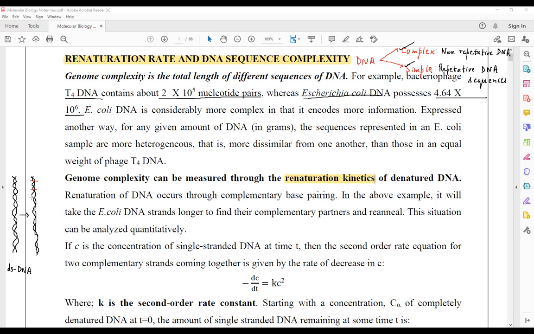First, the DNA will be made to undergo shear degradation, then denatured. Shear degradation means that this DNA will be fragmented into pieces.